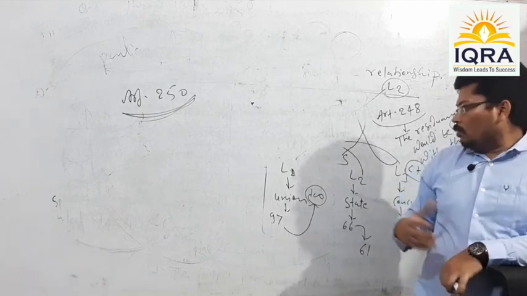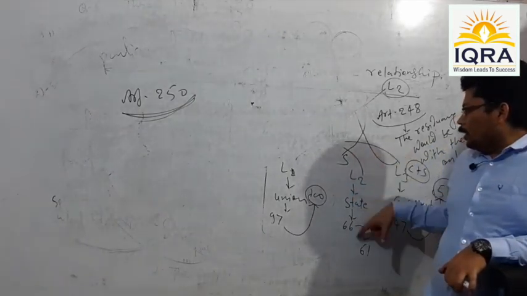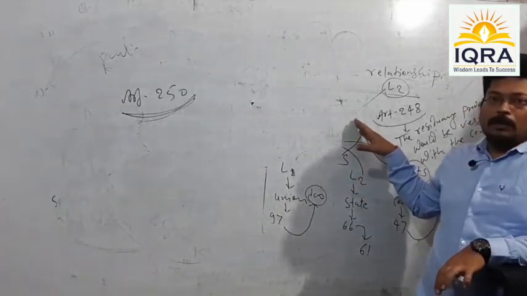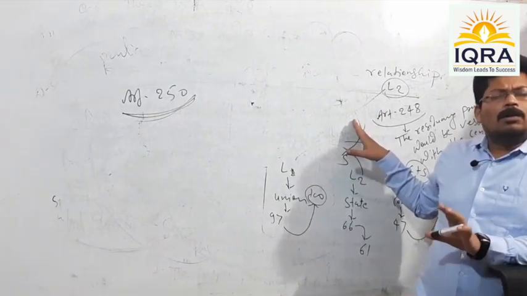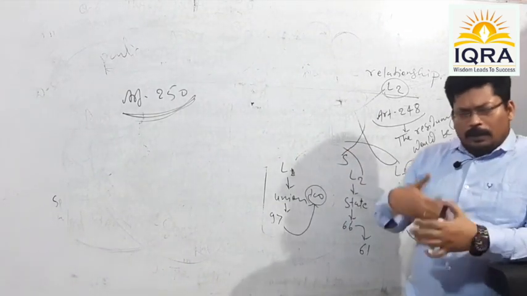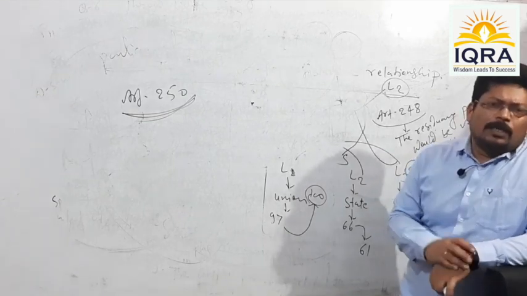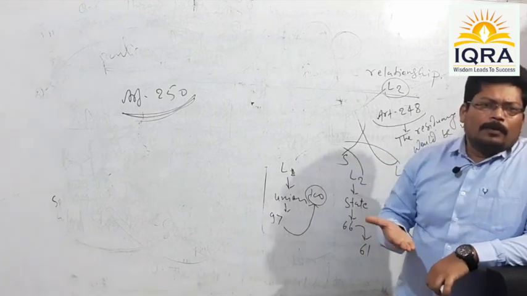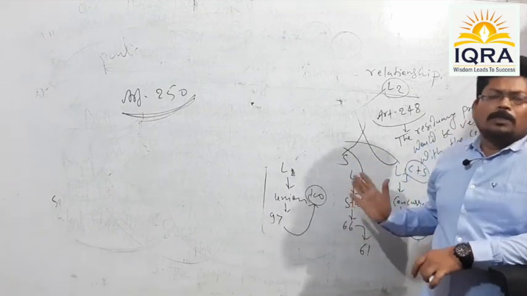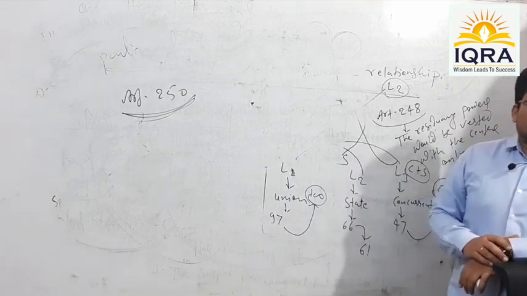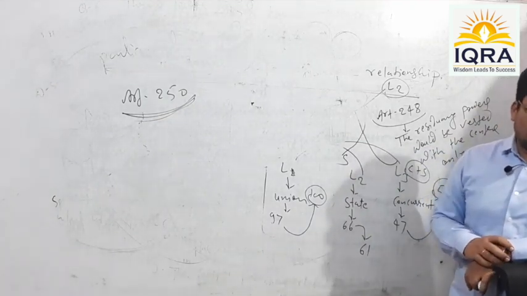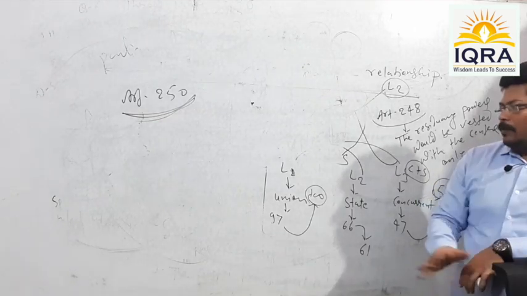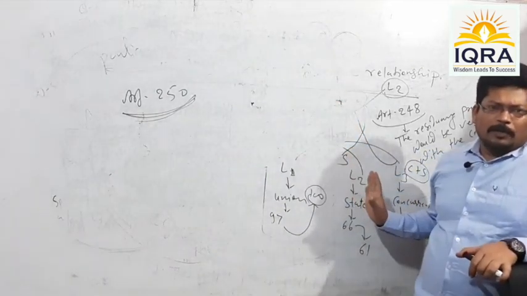This is the reason why I told you that whatever the subjects given under the state list, they are not subjected to the exclusive legislative jurisdiction of the state. No, they are basically falling within the ambit of the ordinary legislative jurisdiction of states. Means generally states enjoy the jurisdiction to make legislation over the subjects of the state list, but that jurisdiction is not the exclusive jurisdiction of states. Rather, they are the ordinary jurisdiction of states. Means the center can make encroachment here.